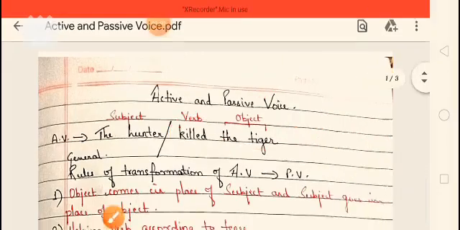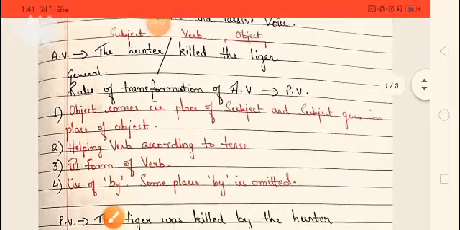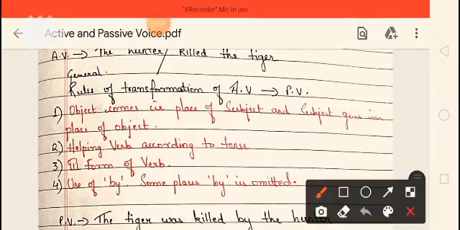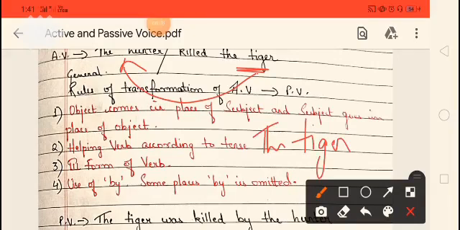Now our very first rule is that the object comes in place of the subject. Suppose this is the object, this goes in place of the subject. When we transform this, our sentence will be, the tiger. Then the helping verb according to the tense.